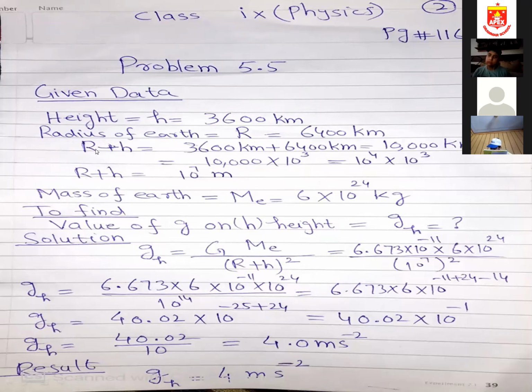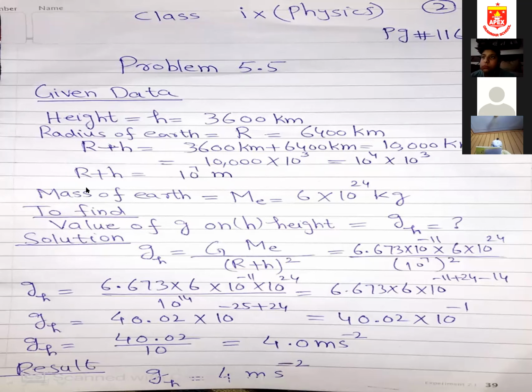What I did, I add this radius with this height. So our result value will be 3600 kilometer plus 6400 kilometer. It will be 10,000 kilometer if you add that. Okay. Since the SI unit of distance is meter, I converted this from kilometer into meter. So 10,000 can be written as 10 power 4 multiplied by 10 power 3. 4 plus 3 will be 7. So 10 power 7 meter.